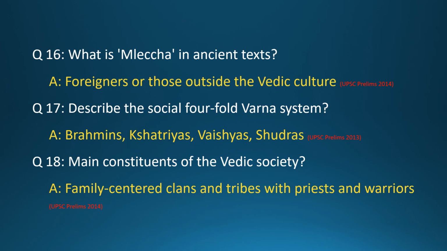Question 17. Describe the social fourfold Varna system. Answer: Brahmins, Kshatriyas, Vaishyas, Shudras. Question 18. Main constituents of the Vedic society? Answer: family-centered clans and tribes with priests and warriors.